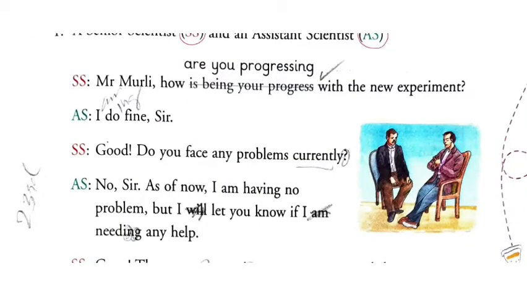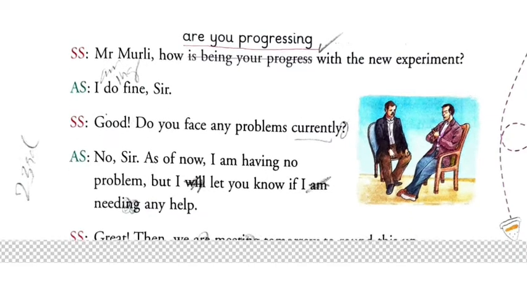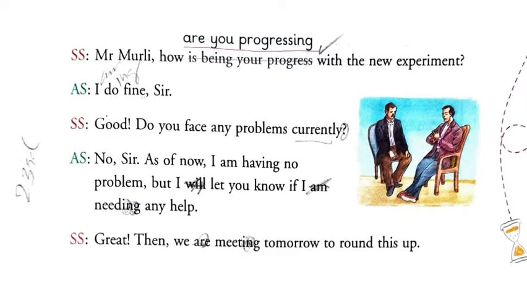First is Mr. Morley: "How is being your progress with the new experience?" It should be: "How are you progressing with your new experiment?" Next: "I do fine." It should not be "do fine." It should be "I am doing fine."